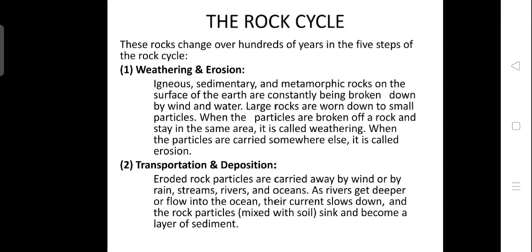Some is deposited in the same area, some is transported to another place, and that is known as erosion. For this erosion, the main processes are transportation and deposition. These eroded rocks are carried away by wind or water, glacier, river, streams, whatever it is. If it is carried by water, at first these small particles are fine, so with the help of the high force of water, they are carried, and slowly, when the force of the water decreases, they are deposited somewhere else. Where the deposition occurs, it slowly deposits over there with the high pressure of the water, and they become